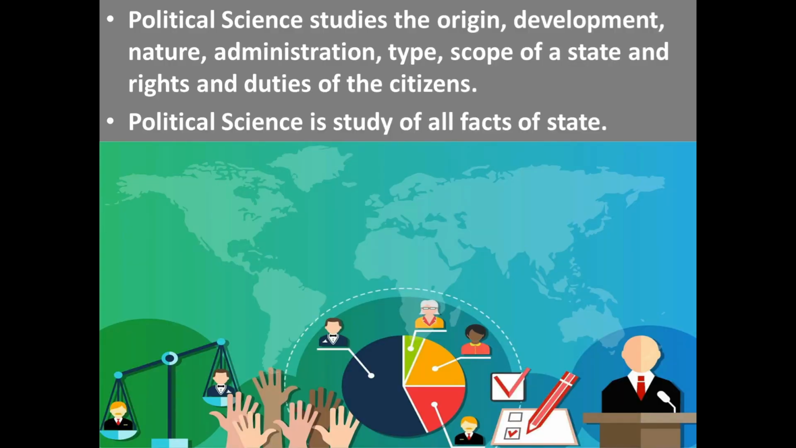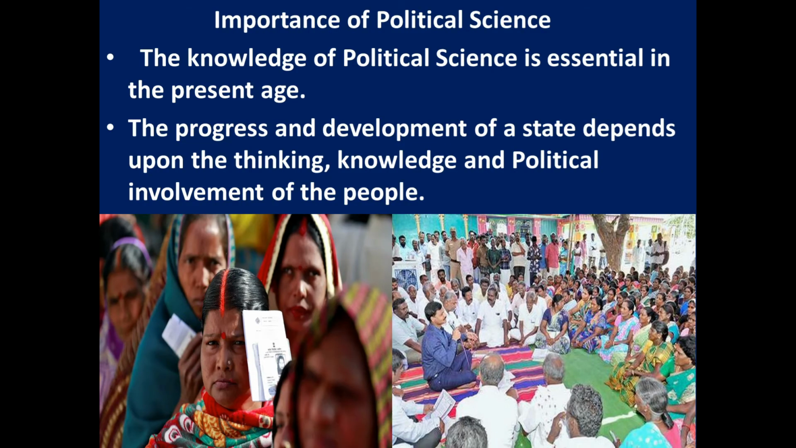Political science studies the origin, development, nature, administration, type, scope of a state, and rights and duties of the citizens. Now let us see what we study under political science. It is the study of all facts of states. Now let us see what is the importance of political science.